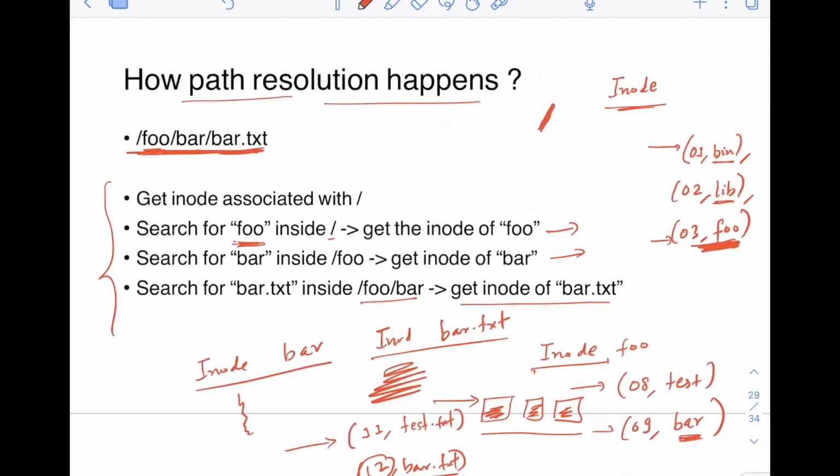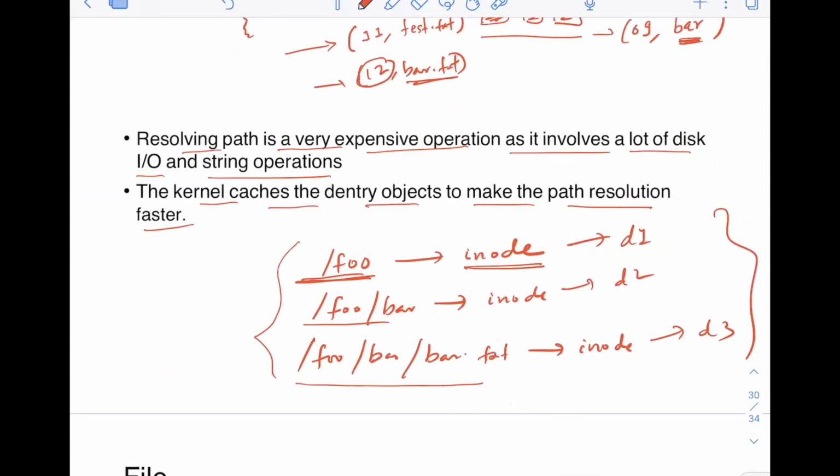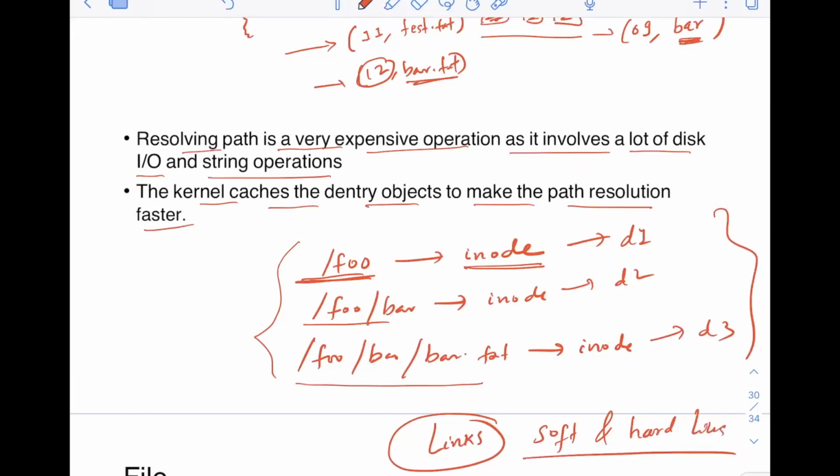The reason is that because of this, links are made possible in Linux, like soft links and hard links. I'm not going to cover it here, but that's the reason the file name is not stored in the inode. Those are stored in the Dentry itself. Maybe in some other video, I can discuss more about soft and hard links, and maybe you can also go online and read about this. And this is made possible because of the Dentry.